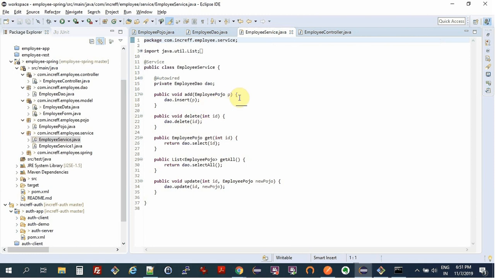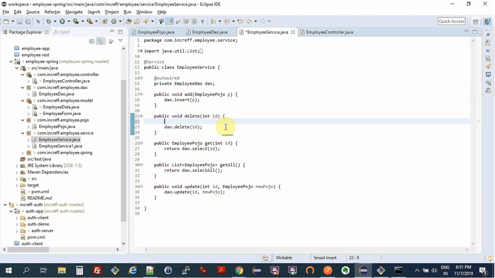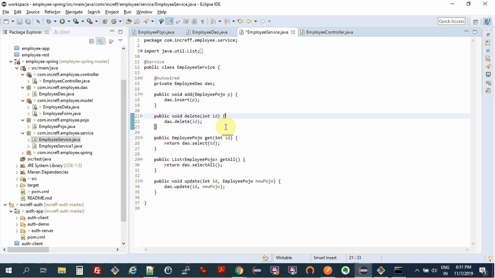I'm going to just show you what business logic really means, right? So let's say if I want to delete, and before deleting, if this ID does not exist, then I want to throw an exception, right? Just to tell the user that this ID that you're trying to delete does not exist.